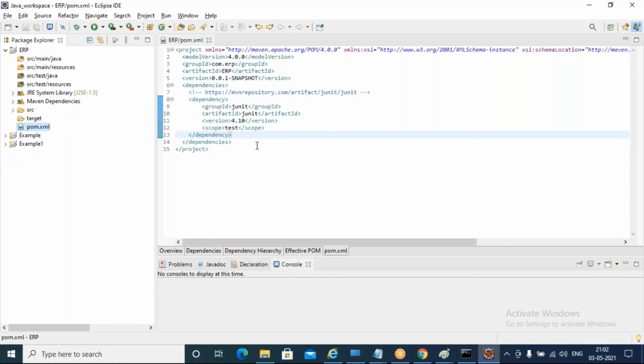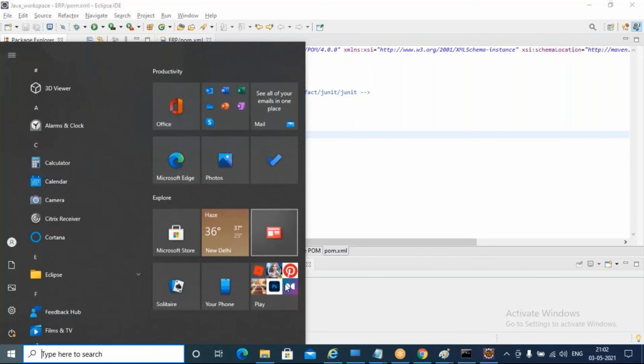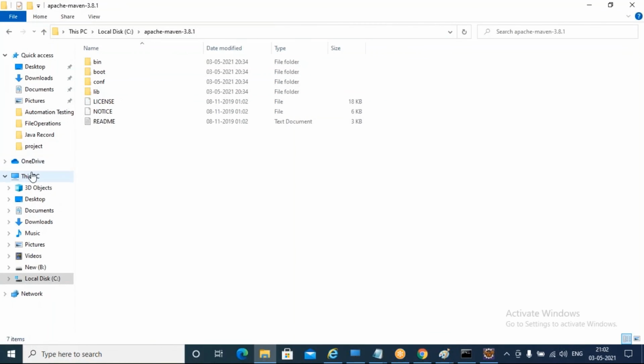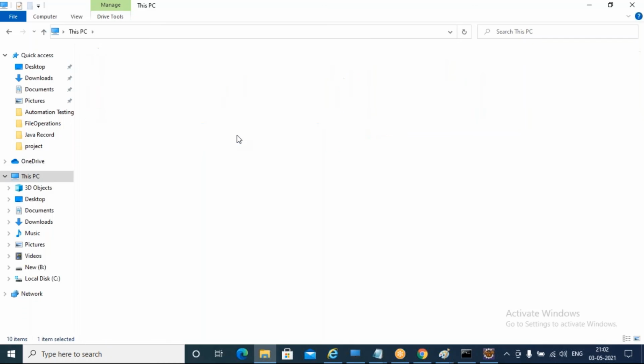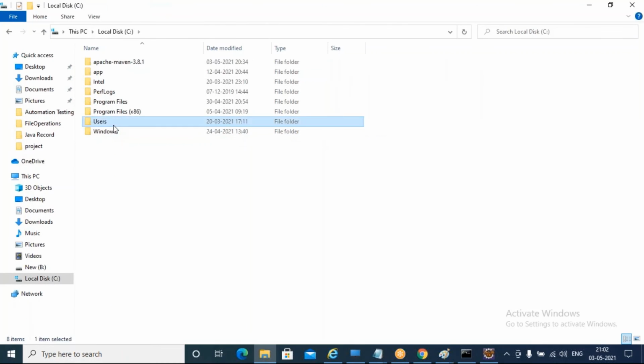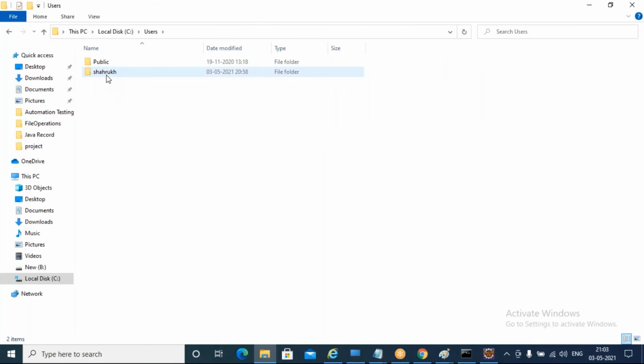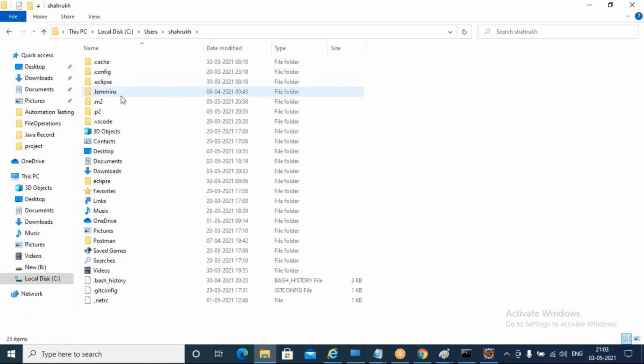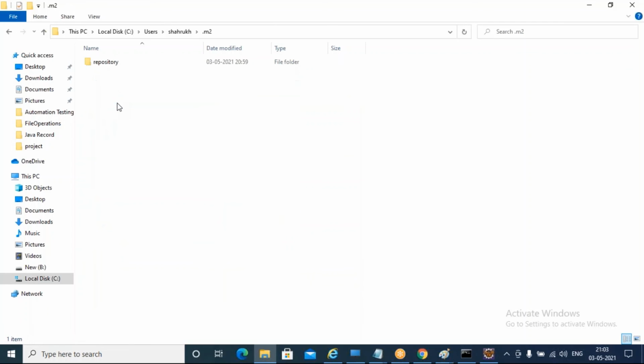Now where can we see our local repository, where it will be sitting? Just go to This PC, go to C drive and go to Users. Inside Users, you have the current user who has logged in. Open that. You can see the .m2 folder it has created. Inside the .m2 folder, the repository is there.